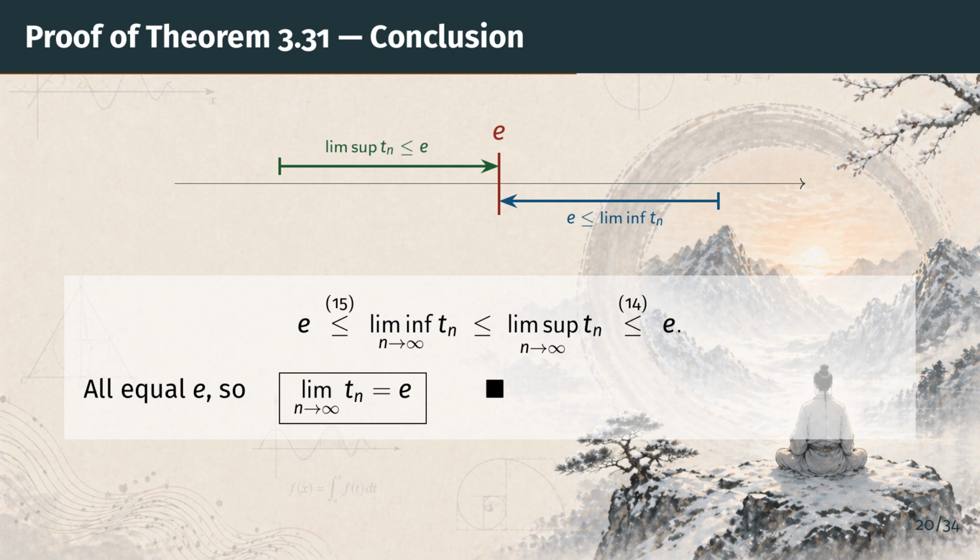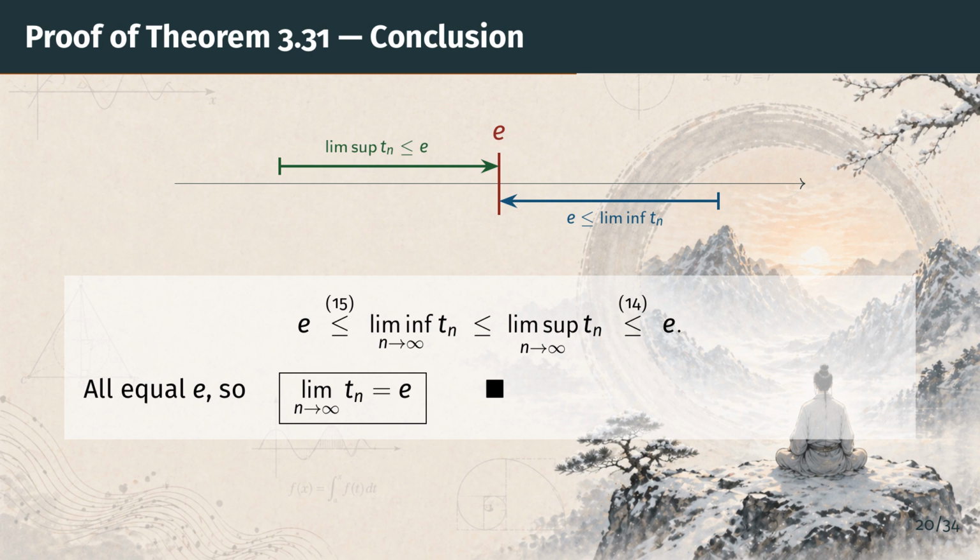The blue arrow underneath says E sits at or below the lower limit of t sub n. Now read the chain of inequalities on the slide. We start at E. By equation 15, E is at most the lower limit. For any sequence, the lower limit is always at most the upper limit, and that holds automatically. And by equation 14, the upper limit is at most E.